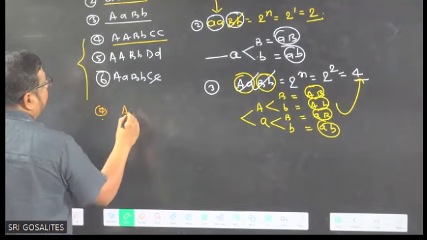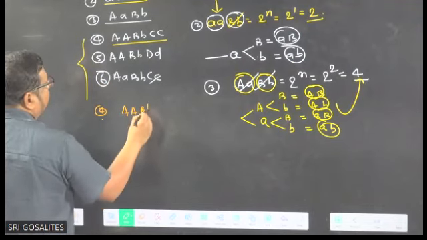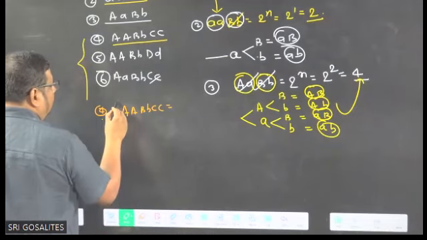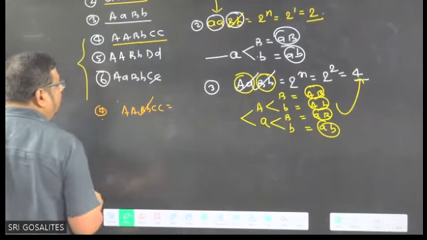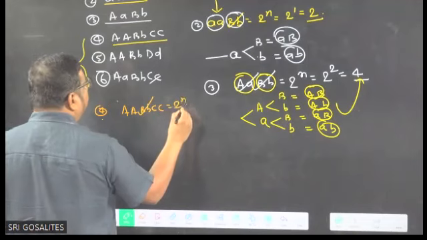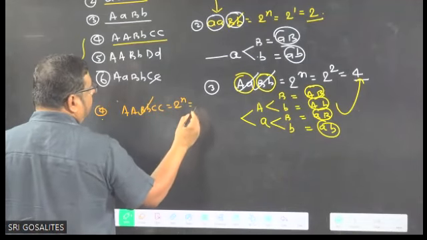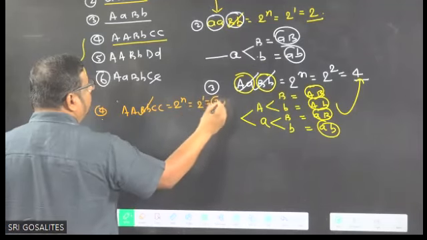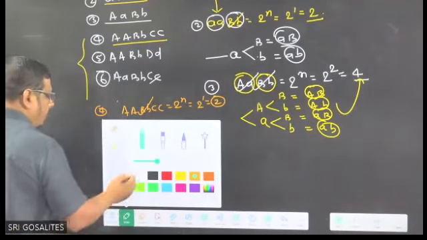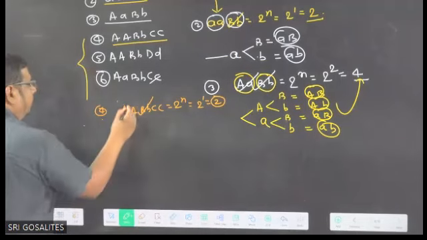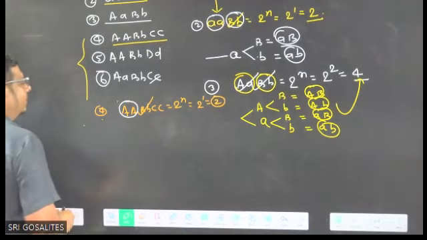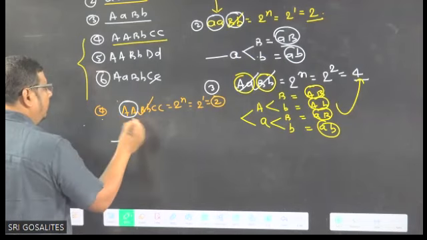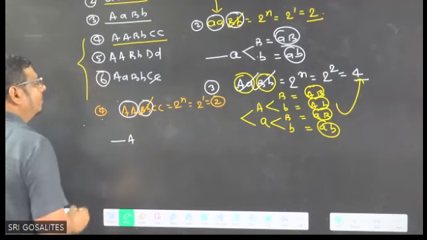It is capital A, capital B, small b, capital C, capital C. There is only one heterozygous. So 2 to the power n, and here the value of n is 1, equal to 2 types of gamete will be produced. How do the 2 types of gamete look? Is it hetero or homo? Homo. We will put a line and write capital A. Is it hetero or homo?